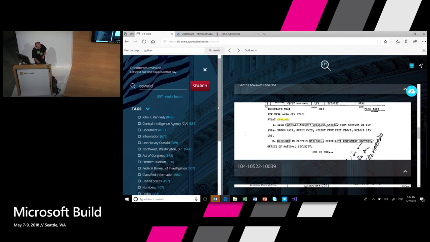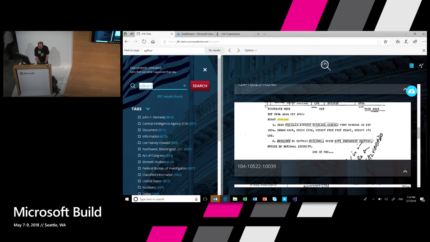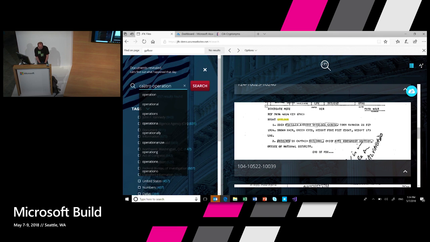Now, as I look at these keywords, at these entities that were extracted, one of them pops out as somewhat irrelevant to the Oswald story. If you see here, you see Cuba. Now, Oswald actually had a connection to Cuba. He was meeting with a person called Sylvia Duran, who was working in the Mexican consulate or whatnot. But as you may know or not know, in the 60s, there were a lot of things between the US government and Fidel Castro, who ruled Cuba at the time. There were a lot of operations that the CIA tried to do around Fidel Castro. So let's see if we can actually try and learn a bit more about this. So I'm going to search for Castro and operation.